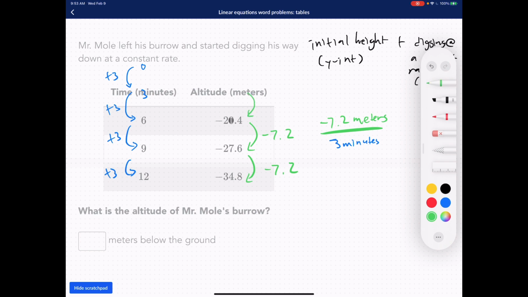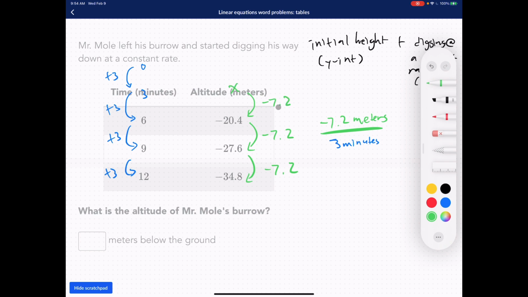So what number x minus 7.2 is equal to negative 20.4, right? So you want to be able to know what that is. In order for us to know, we just have to go backwards. If you want to find x, we add negative 20.4 plus 7.2, right? Because we want to find this number before we subtract it. So how do we find the number before we subtract it?